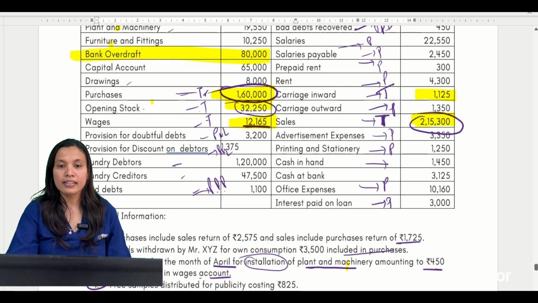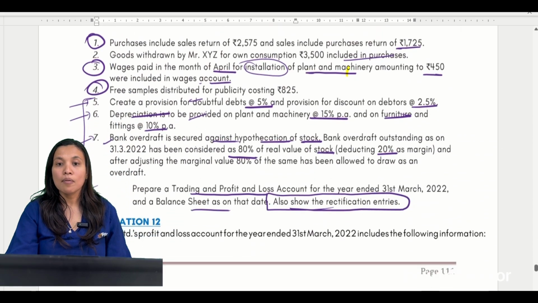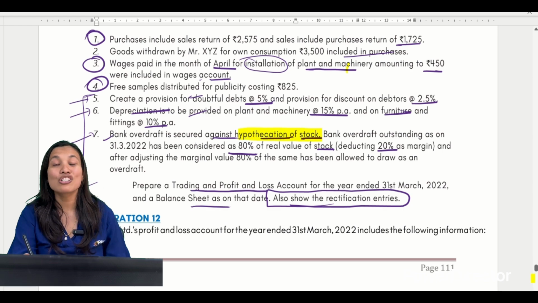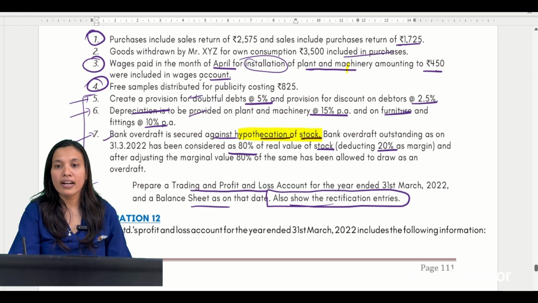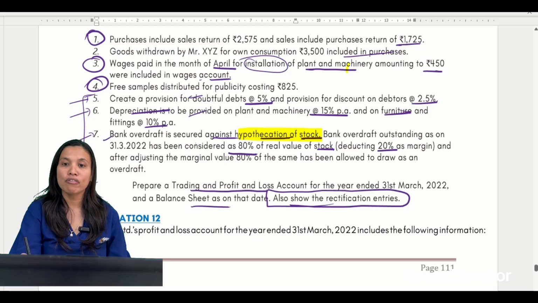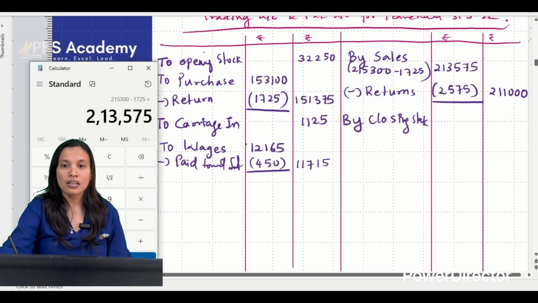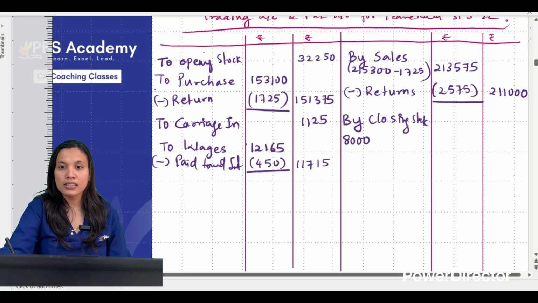Now what is being said here? Bank overdraft is secured against hypothecation of stock. Bank overdraft outstanding has been considered as 80% of the real value of the stock. Meaning, what is given to us is 80% of the stock, correct? Meaning, I want it for 100%.